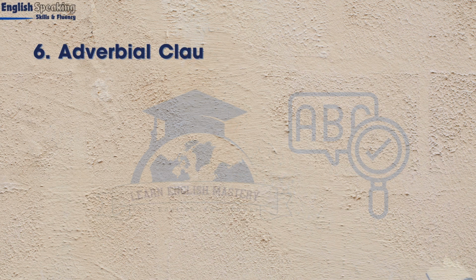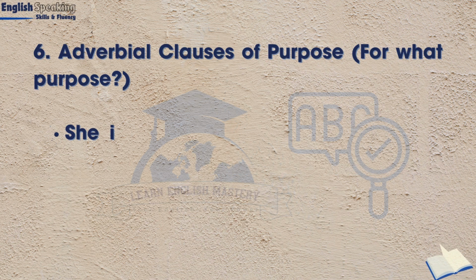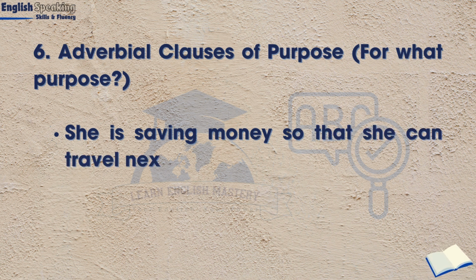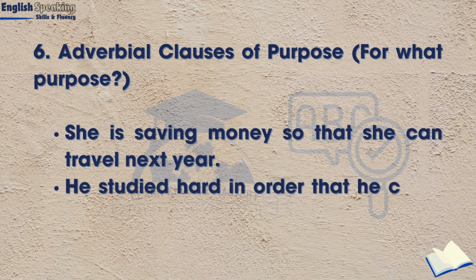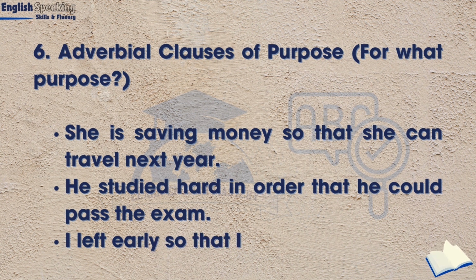6. Adverbial clauses of purpose. For what purpose? She is saving money so that she can travel next year. He studied hard in order that he could pass the exam. I left early so that I wouldn't be late.